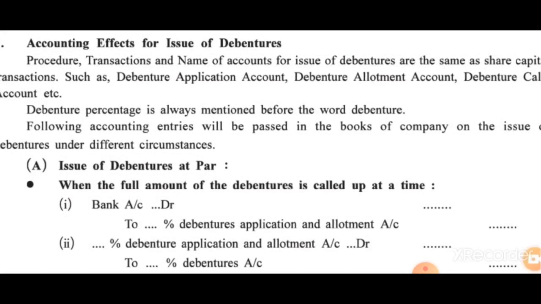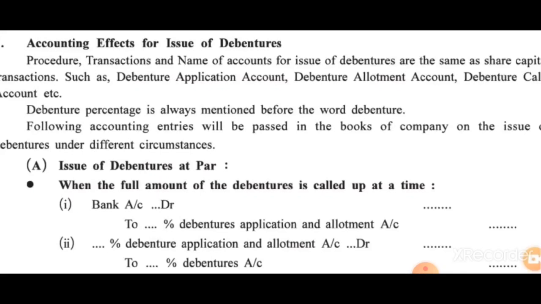Now, accounting effects for issue of debentures. Procedure, transaction and names of accounts for issue of debentures are the same as share capital transactions, such as debenture application account, allotment account, calls, arrears, advance, same entries here. Only in place of shares application you have to write 9% debenture, 8% debenture, and everything else is the same here. Debenture percentage is always mentioned before the word debentures.